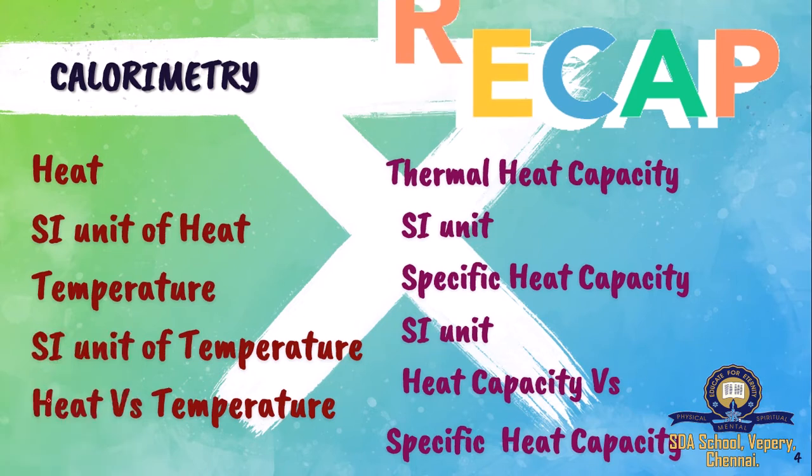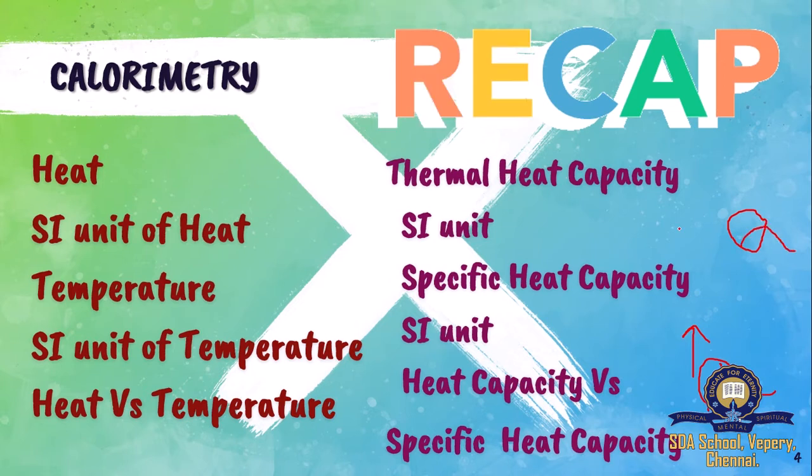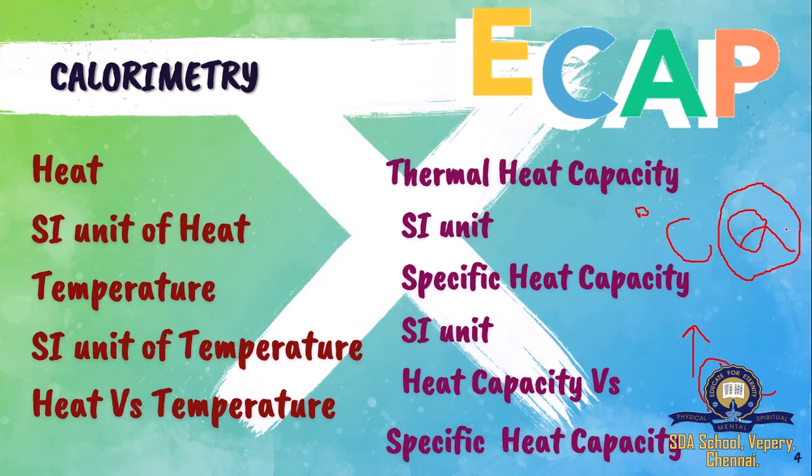Okay, so magic is not possible here. We are learning science. So in order to increase the temperature, what are you supposed to give? You are supposed to give some heat energy. So with the help of heat energy, you will increase the temperature from 20 degrees Celsius to 21 degrees Celsius. And this particular quantity of heat, the amount of heat, changes from one material to another material.